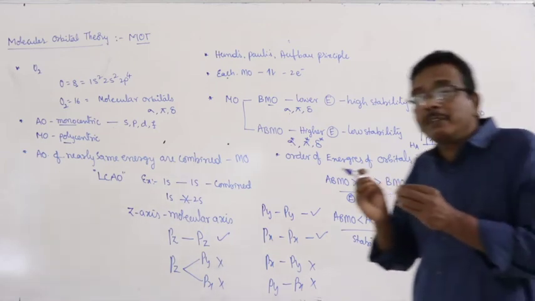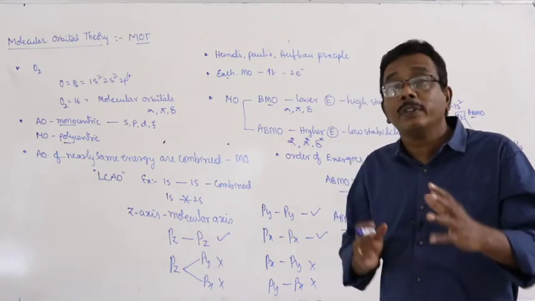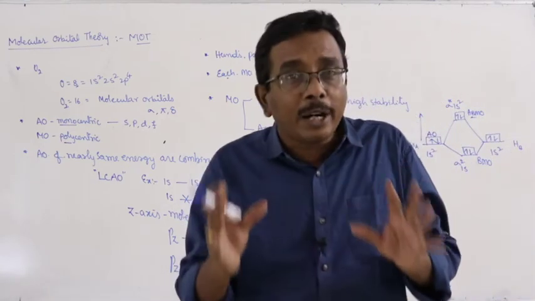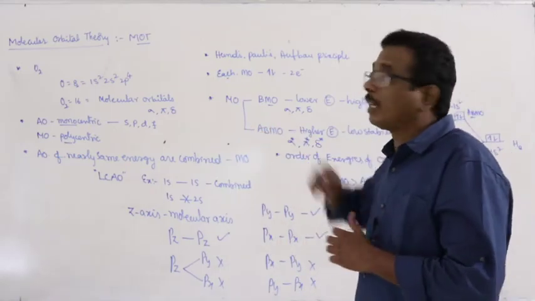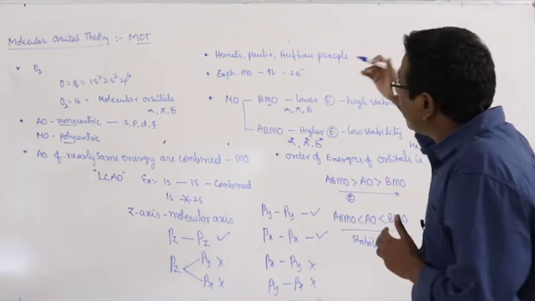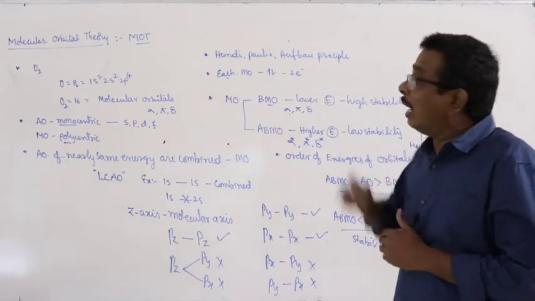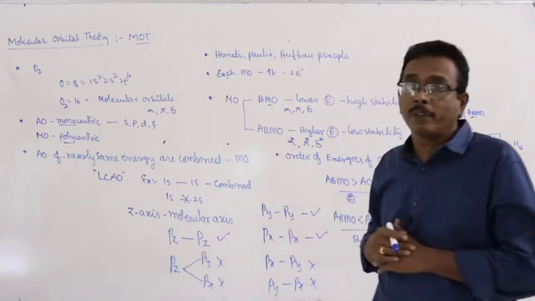During the formation of the molecule, each and every atomic orbital of the bonded atoms combines with each other, resulting in the formation of molecular orbitals. Here the molecular orbitals can accommodate 2 electrons each, and they obey Hund's rule, Pauli's principle and the Aufbau principle.